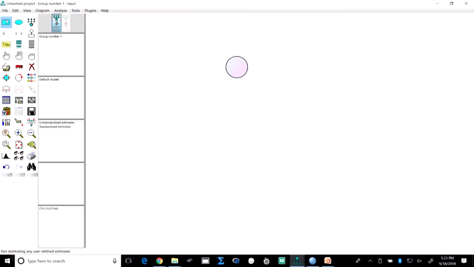This is a construct, and this is how you draw it. This is an indicator. Let us say I have 3 indicators linked to this construct. This is how I draw it, and each indicator will have an error term. So each indicator has an error term.